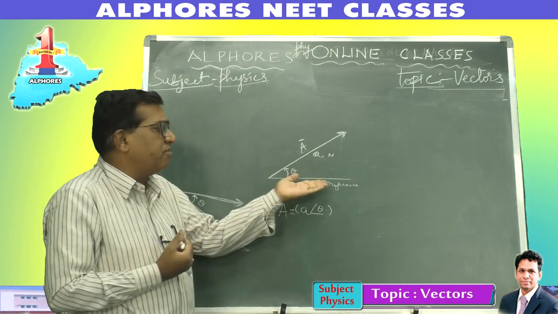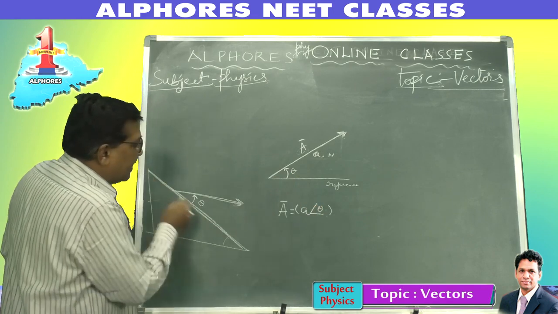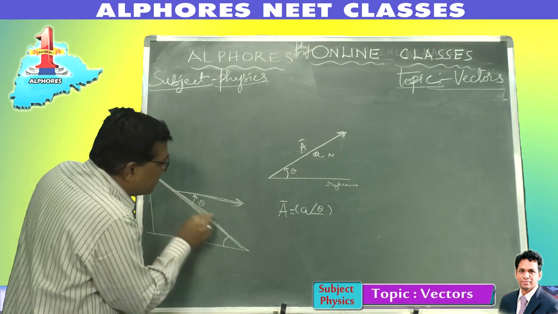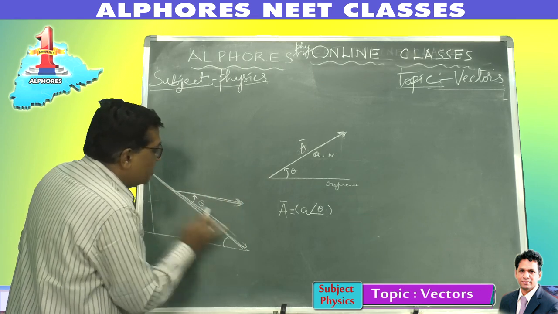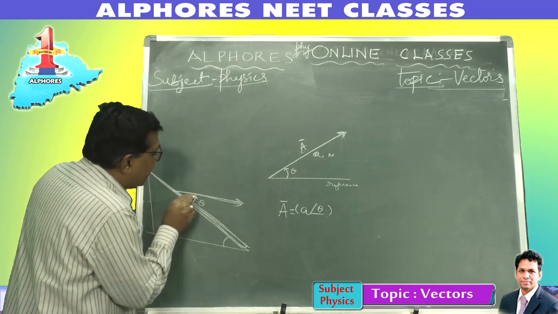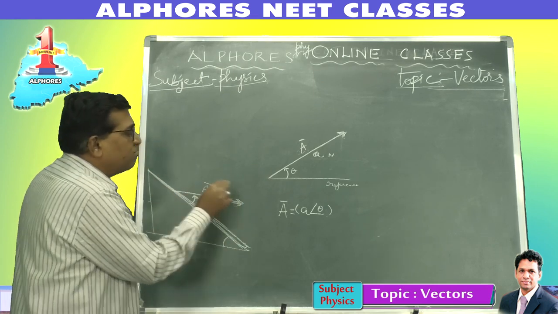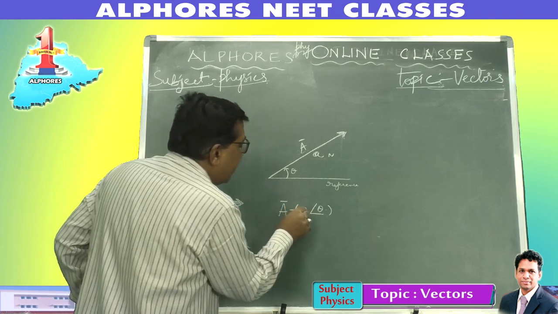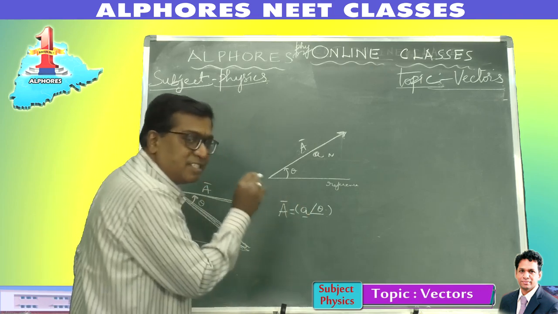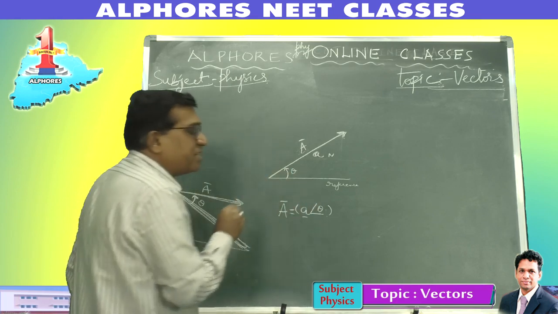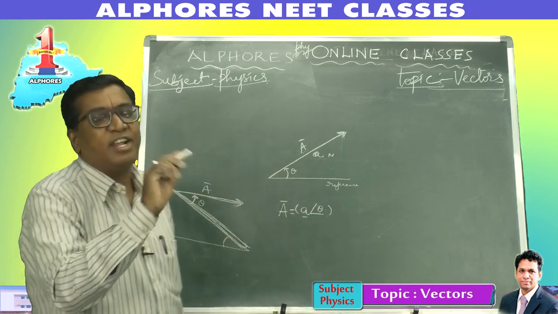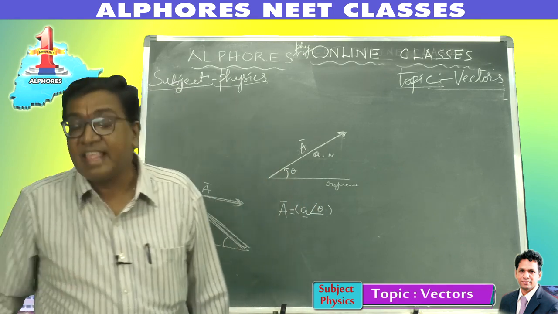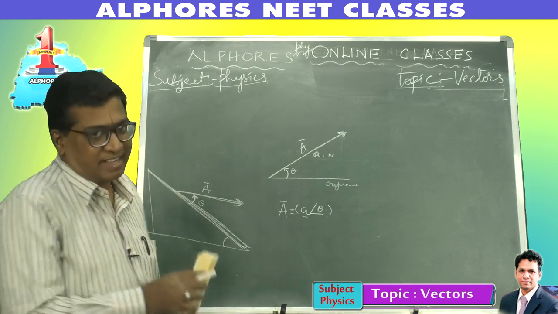Suppose I consider an inclined plane like this, so this is our reference line. Our vector is like this, making an angle theta with respect to the reference line. So this is A bar. I write A bar as a at angle theta. The first one represents its magnitude and the second represents the angle taken in the anti-clockwise direction. So this way I represent a vector.